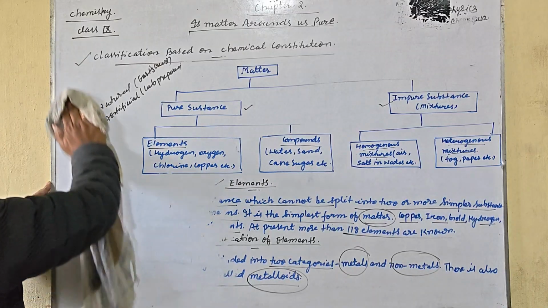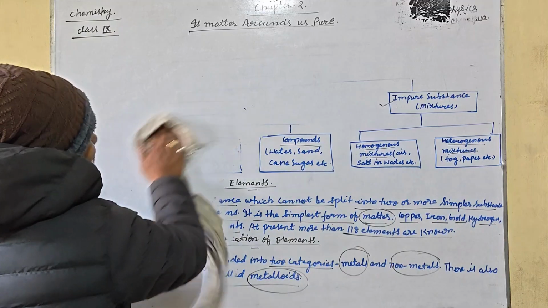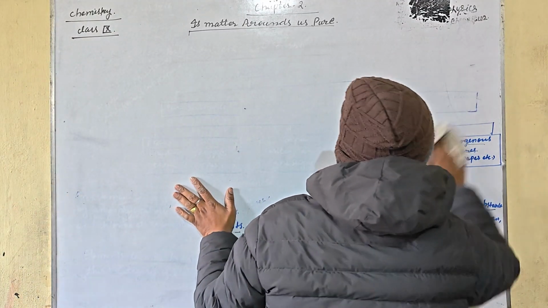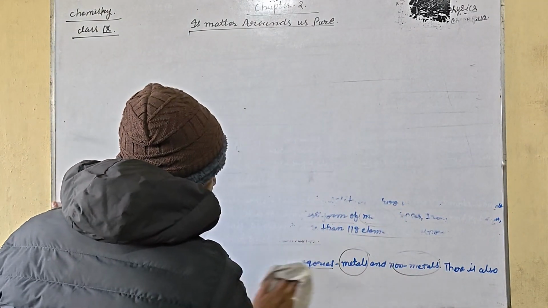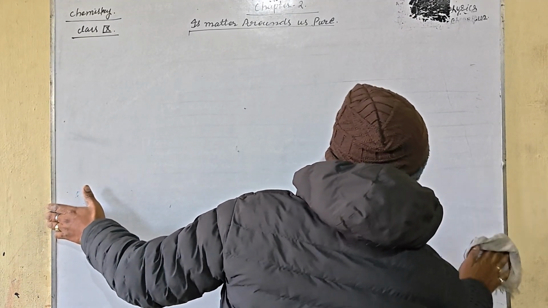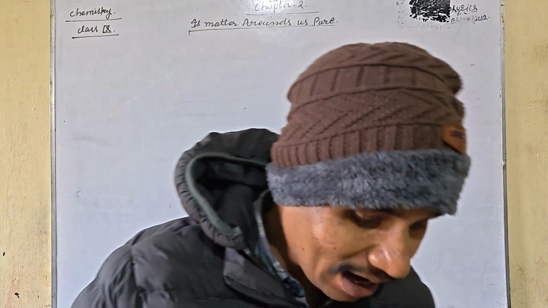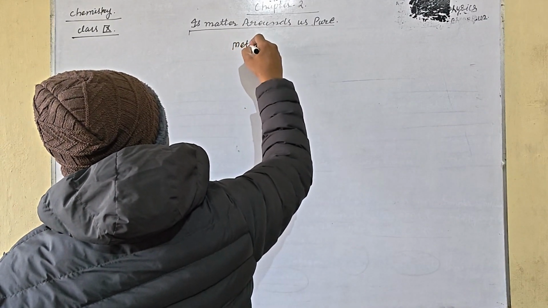My dear friends, you all know there are different types of properties of metals. Everybody knows the properties of metals; you can just recall them in your mind. I am going to give the definitions in a simple way, according to a class 9 student, not according to class 8. Metal is a substance which is a good conductor of heat and electricity. Metal is ductile. Metal is lustrous. Metal is shining. So these are the things. Metal is not going to leave you up to class 10. In class 10 there is also metal. So my dear students, metal is very important.